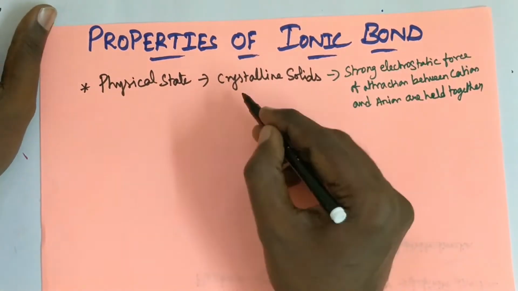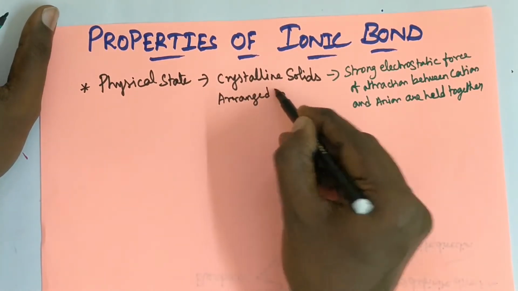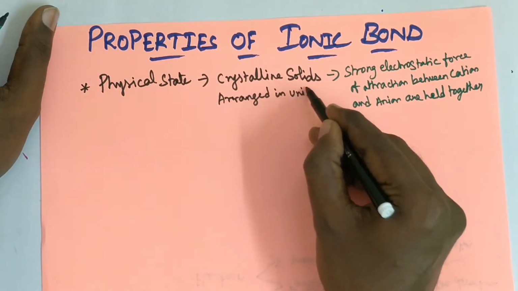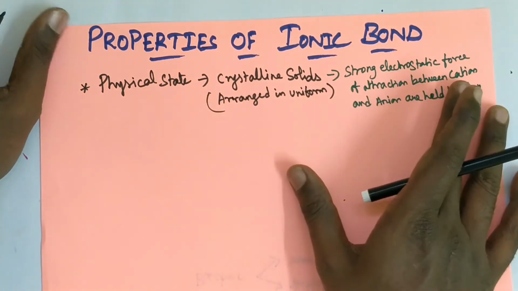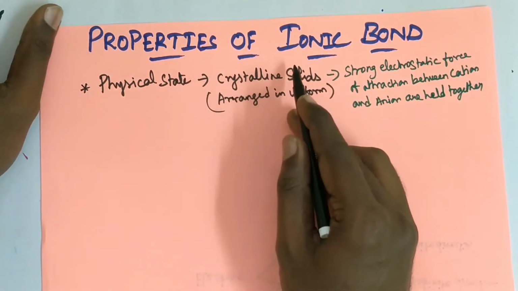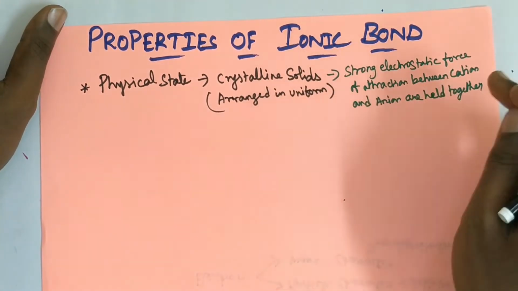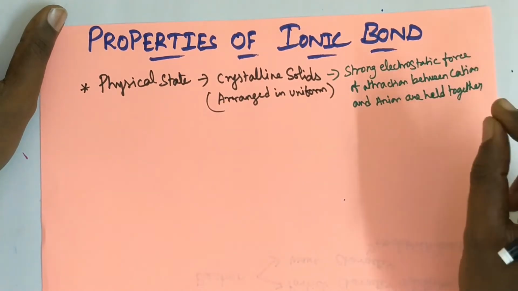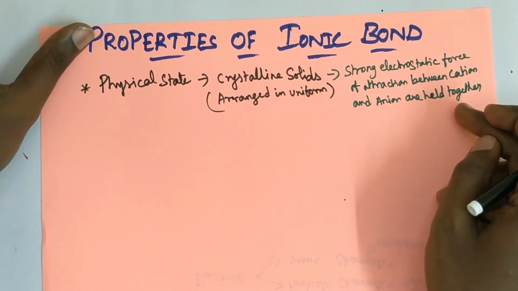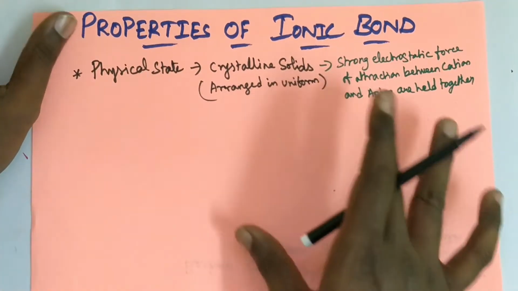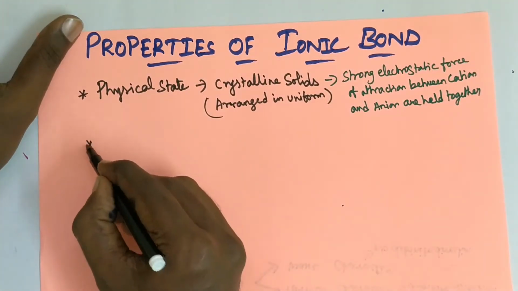So crystalline solids means they are arranged in a uniform method. So atoms are arranged uniformly. That's why most of the ionic compounds are crystalline solids. Why are they crystalline solids? These cations and anions are tightly held together. Due to this, the atoms are arranged uniformly. So that's why they exhibit as crystalline solids. Second one,